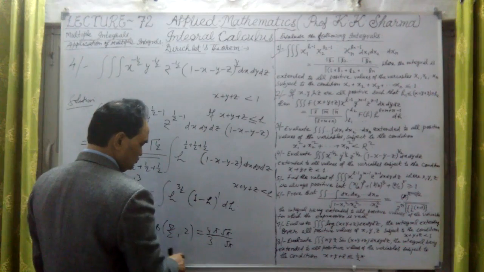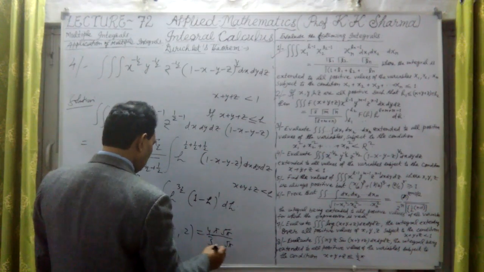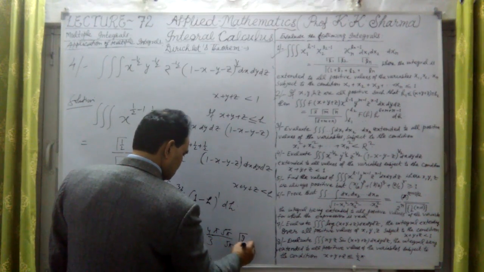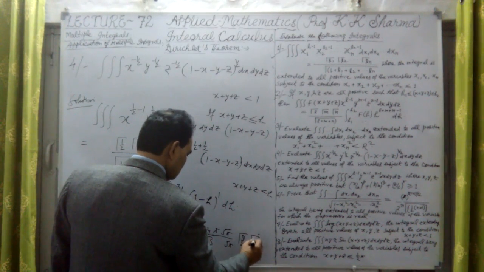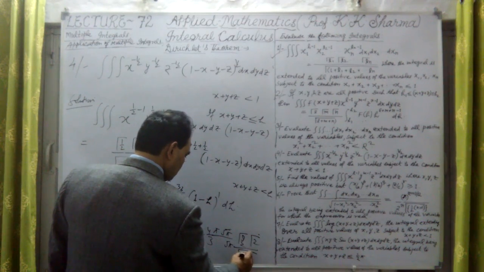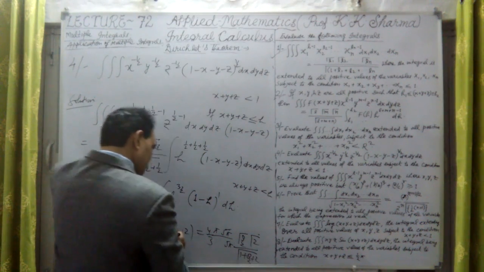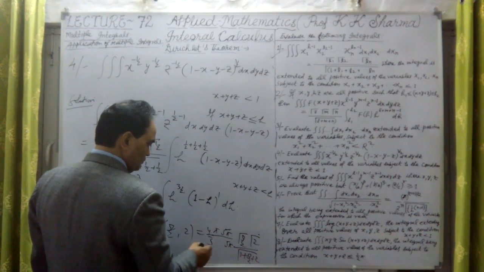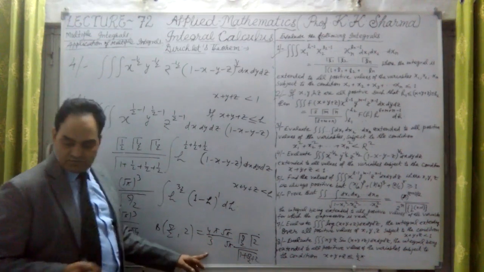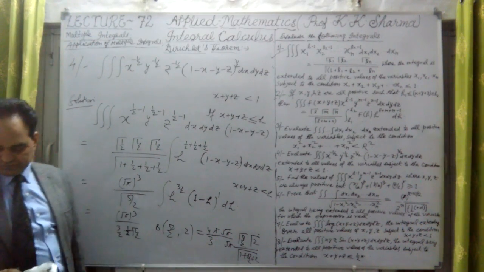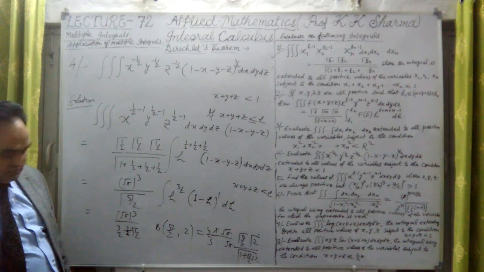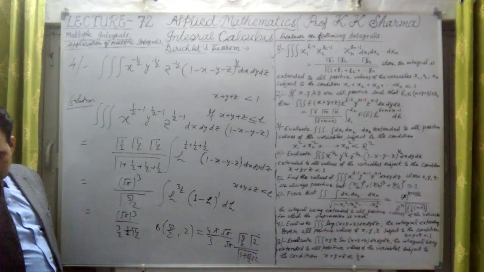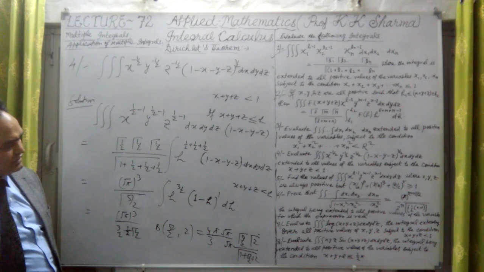Into beta 5 by 2, again is 5 by 2, gamma 5 by 2, so this gamma 5 by 2 is cancelled out. If I write this is gamma 5 by 2, gamma 2 divided by gamma 1 plus 5 by 2 plus 2, that means 3 plus 5 by 2. Okay, so this is the value, but we have to just find out what is this answer here. It is 4 pi, it comes out to be 4 pi upon 2 gamma 3. Yeah, it's coming out.